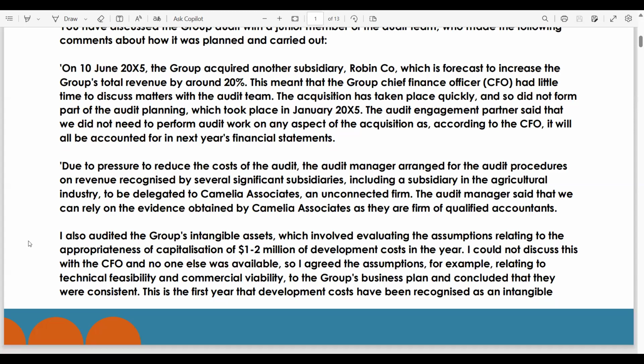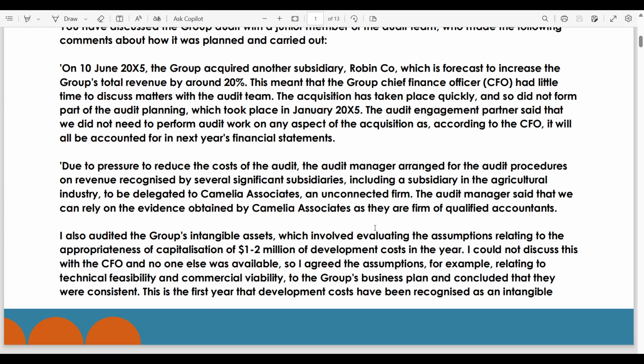Okay. I also audited the group's intangible assets, which involved evaluating the assumptions relating to the appropriateness of capitalization of 1.2 million of development cost in the year. I couldn't discuss this with the CFO and no one else was available, so I agreed the assumptions, for example, relating to the technical feasibility and commercial viability to the group's business plan and concluded that they were consistent. Again, this is not a valid justification, it means you can't compare.